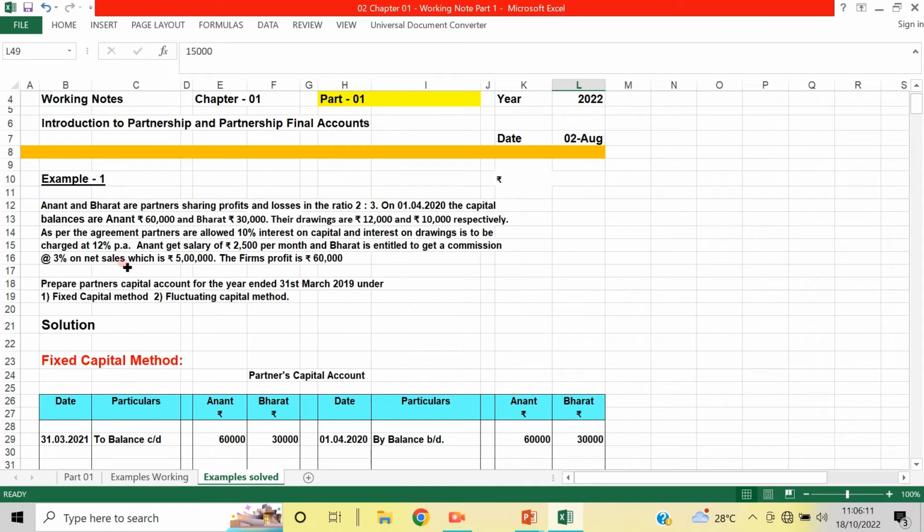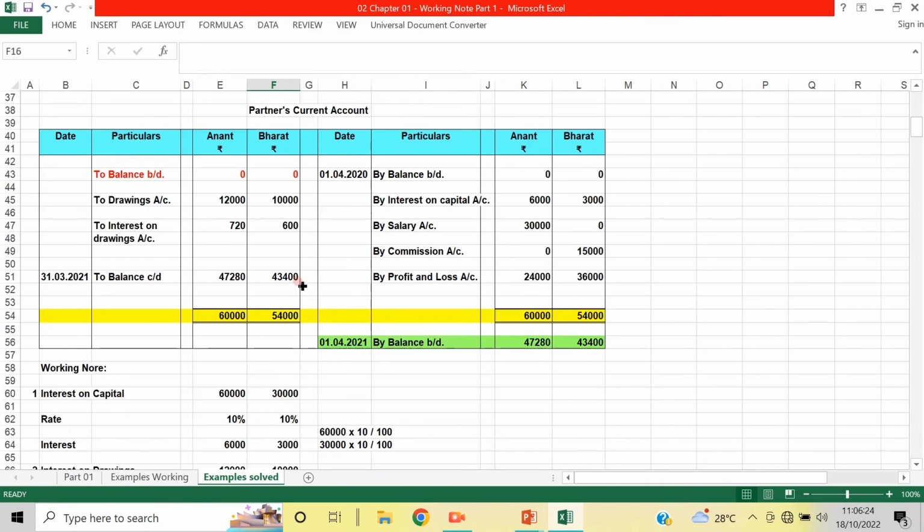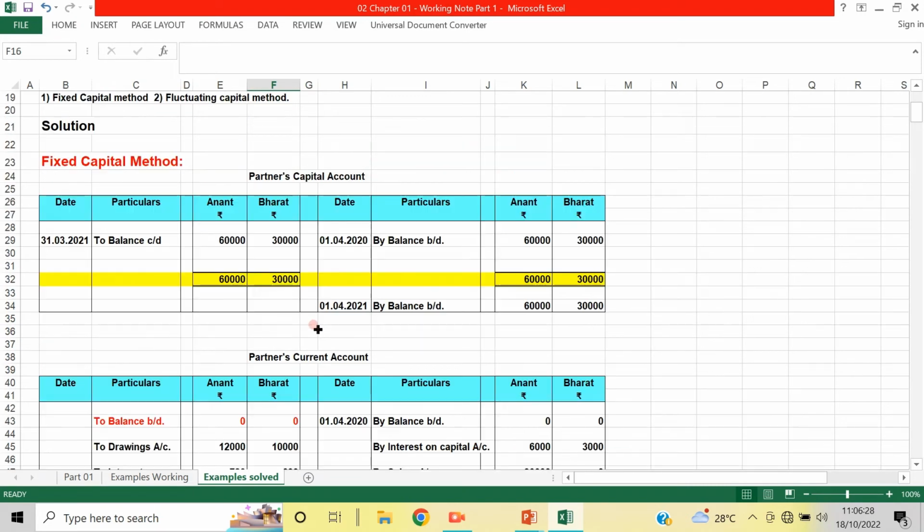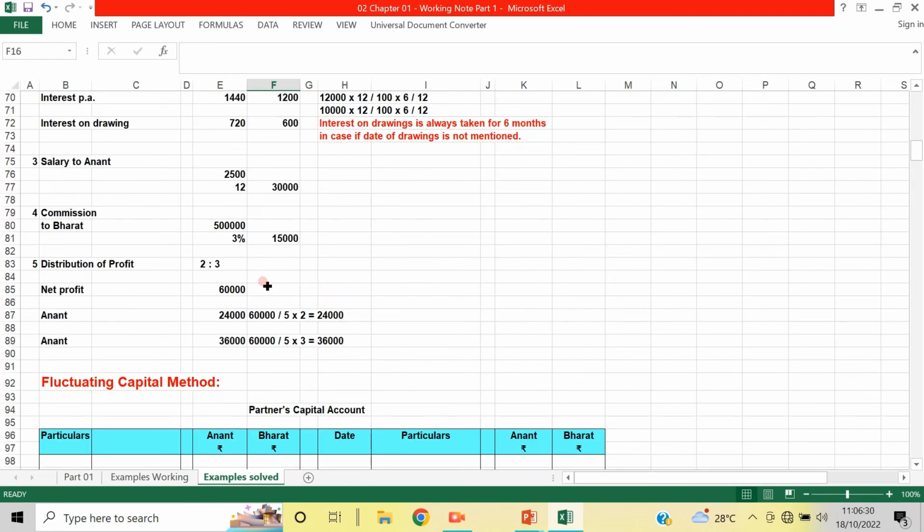The commission is 3% on net sales. Now the sharing of the profit and loss account. The firm earns a profit of 60,000, so it is shared in the ratio of 2:3. Let us see how it works.